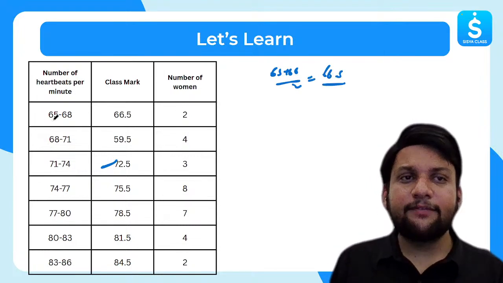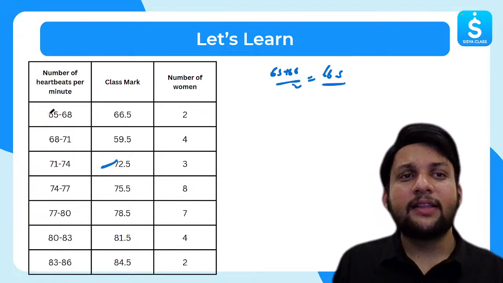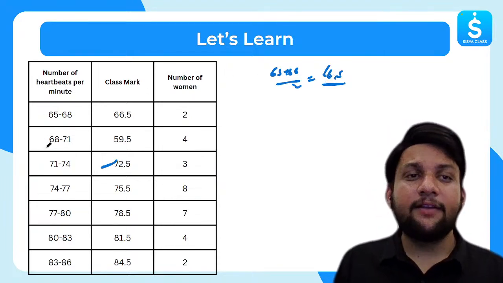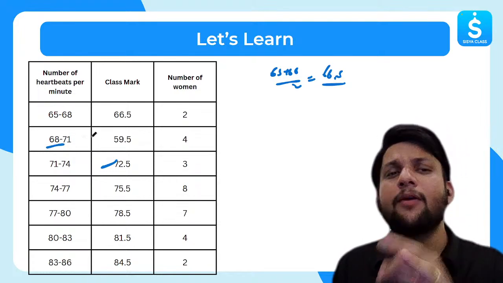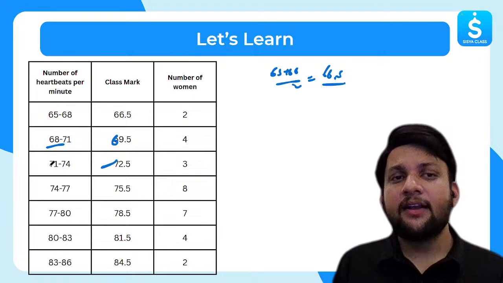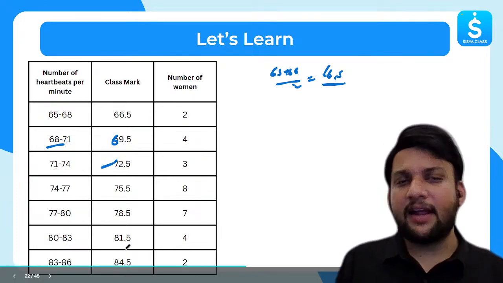Now see, 65 to 66.5, that means I'm adding 1.5. Yes or no? That is 65. If I add 1.5, I will get 66.5. Similarly, if I take 68 and just add 1.5, I will get 69.5. This is 69.5. Next, I will add 71 plus 1.5, 72.5, 75.5, and so on.